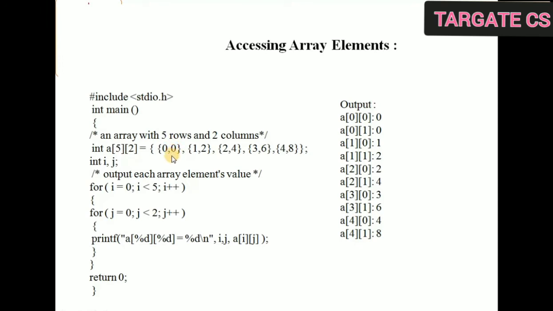Sorry, we can say that row indexed at 0, as first row is indexed as 0. That means this is the first element of row indexed at 0. This is the second element of row indexed at 0. Then again row 2. Row 2 will be indexed at 1. So this is 1, 0. This is 1, 1. Again rest of the elements are given.